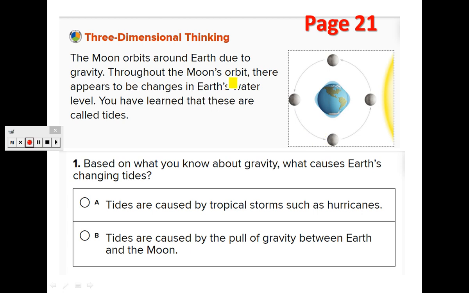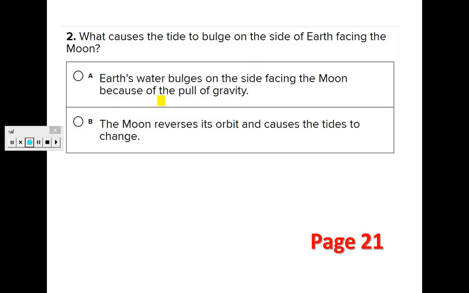Throughout the moon's orbit, there appear to be changes in Earth's water level. You have learned that these are called tides. Based on what you know about gravity, what causes Earth's changing tides? You have two choices, A and B. A. Tides are caused by tropical storms, such as hurricanes. Did we talk about anything like that? B. Tides are caused by the pull of gravity between Earth and the Moon. So, which answer do you think is correct? I'm sure all of you chose B because it is the correct answer.